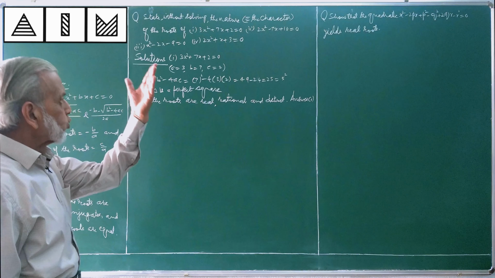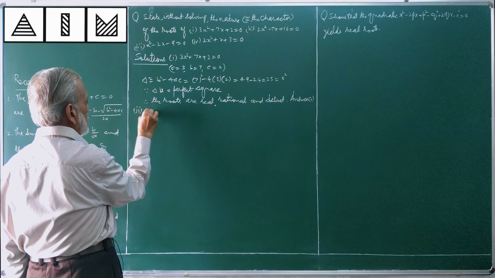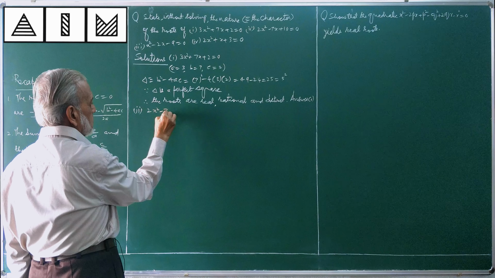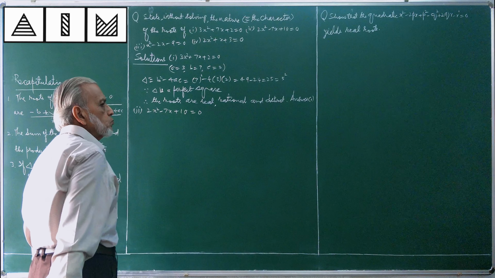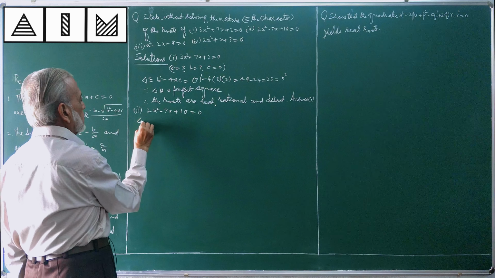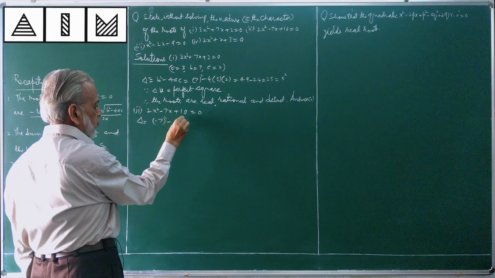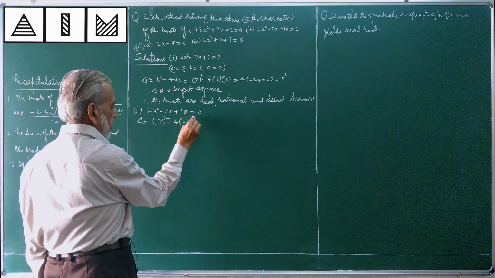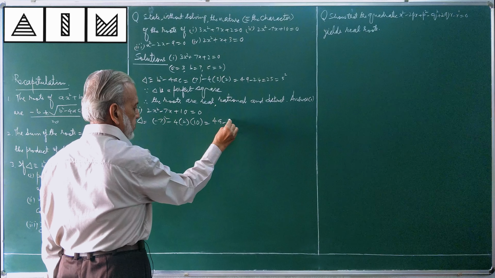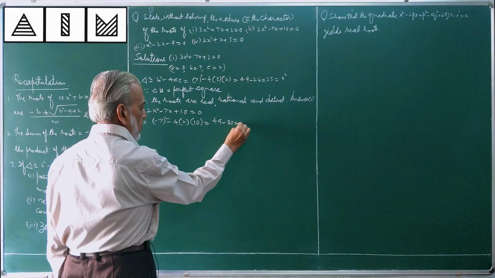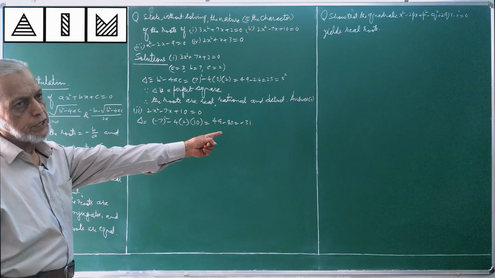Going to solve one more question, please have a look. Delta is b² - 4ac, 49 - 80, minus 31, a negative quantity.